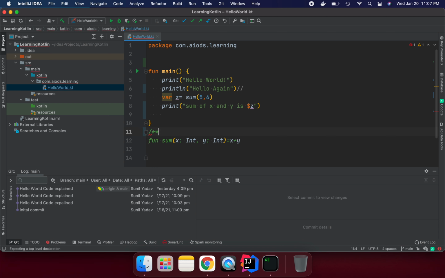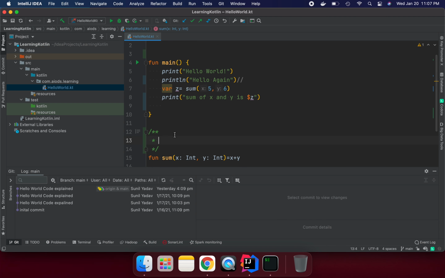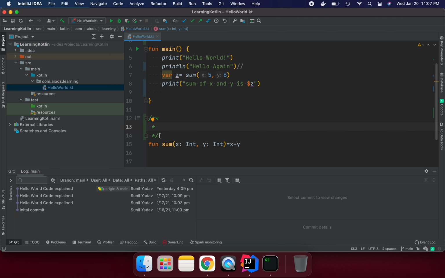So we write /*, and here you see, first we need to start with /, then a star, and then end with another star followed by /. So we can write: this is the sum function, it is taking two params, two numbers, adding them and returning the sum of them. Many other things we can put in multi-line comments, but that is fine.